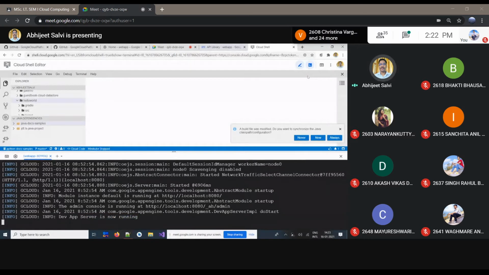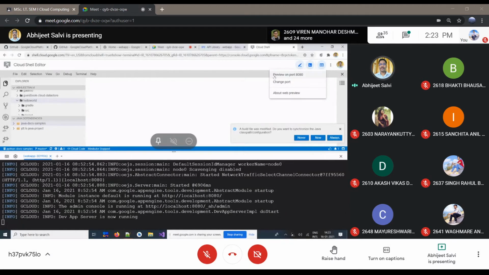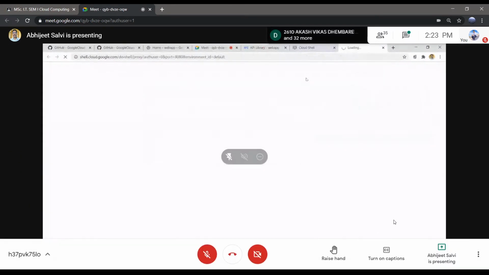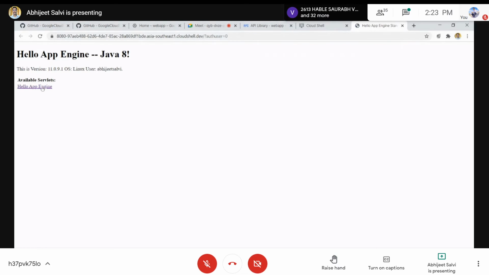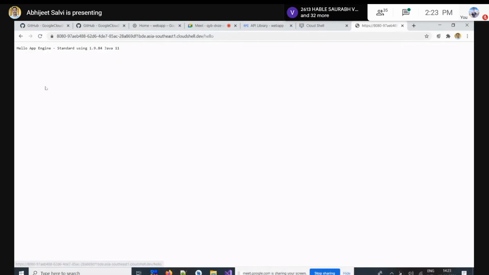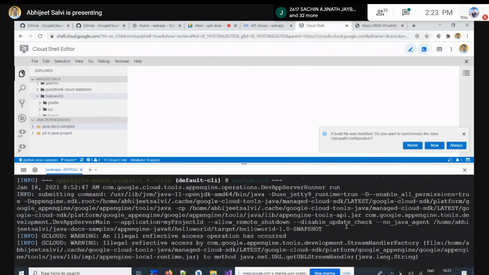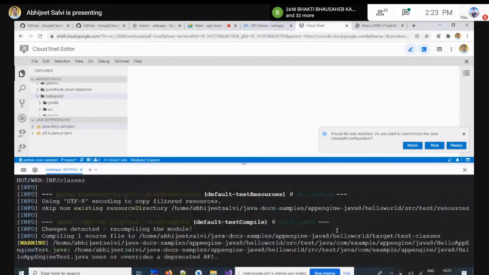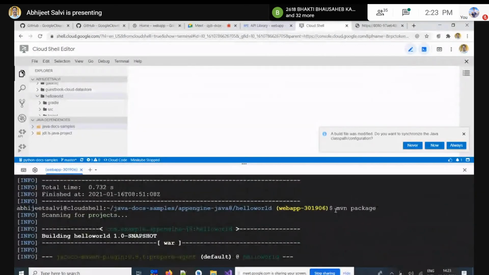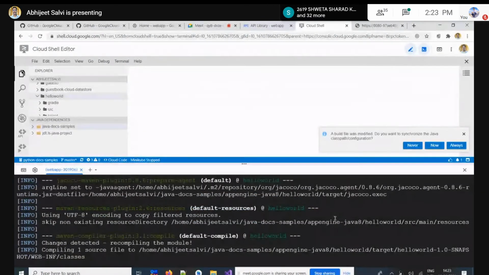Now we just have to use this symbol, web preview. Click on that, preview on port 8080. Automatically our testing environment is available for us. You can see that link, the program link. Click on that, we'll get the output. So this is the output of our application, but locally on our server. Let me copy that line which they used for run. After making the package we ran it.